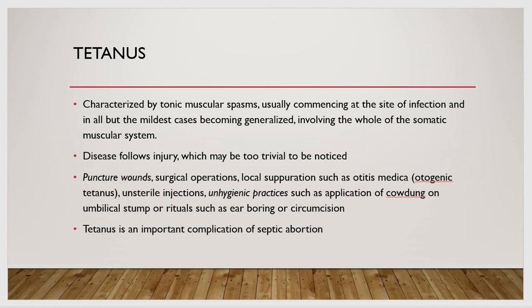Unsterile injections can be a cause. Then unhygienic practices such as the application of cow dung on the umbilical stump. This is common in rural areas. Or rituals such as ear boring or circumcision. Then tetanus is an important complication of septic abortion. Please remember this as an important thing.